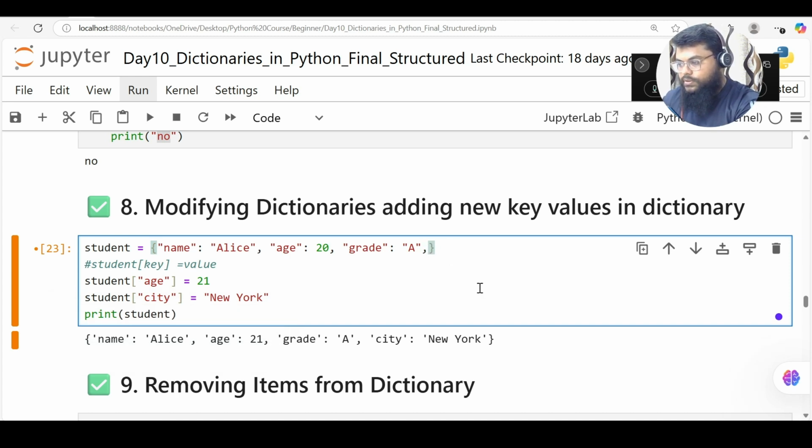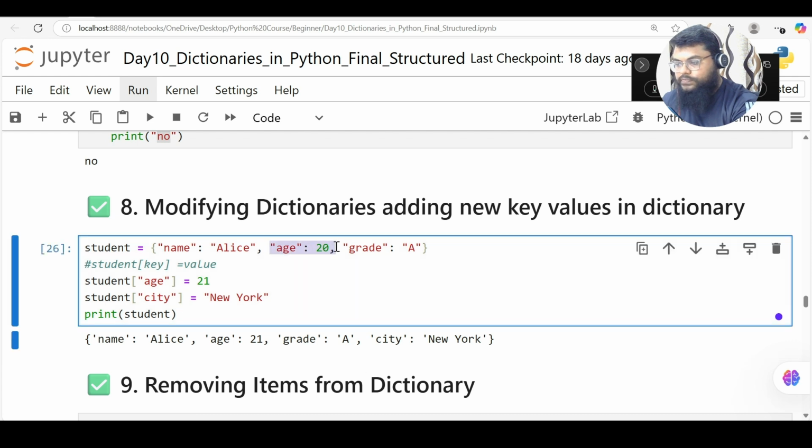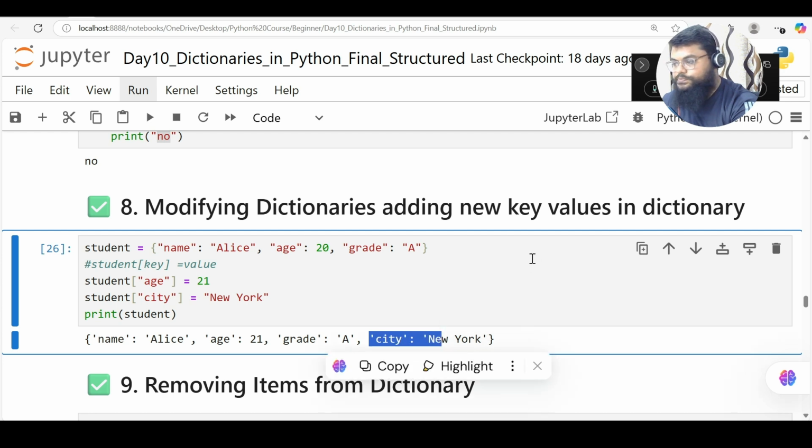Another way to modify: if the value does not exist, I can define it here and add it to my dictionary. You can notice here we don't have city, so I'm adding it, updating my dictionary. So I have updated the age from 20, it became 21, and city did not exist in my dictionary, so I added city also and its value.